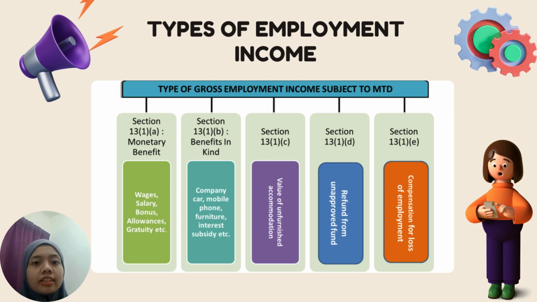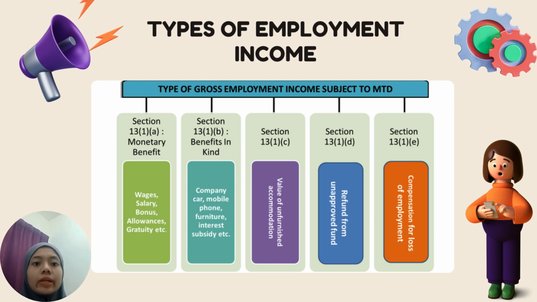The next one is Section 13(1)(c). In employment income, living accommodation benefits involve providing housing to employees. It is divided into 3 categories. First, the value is defined or 30% of the gross income. Second, for a director in a controlled company, the value may change if shared. Third, for employees in a hotel or similar, it is 3% of gross income.